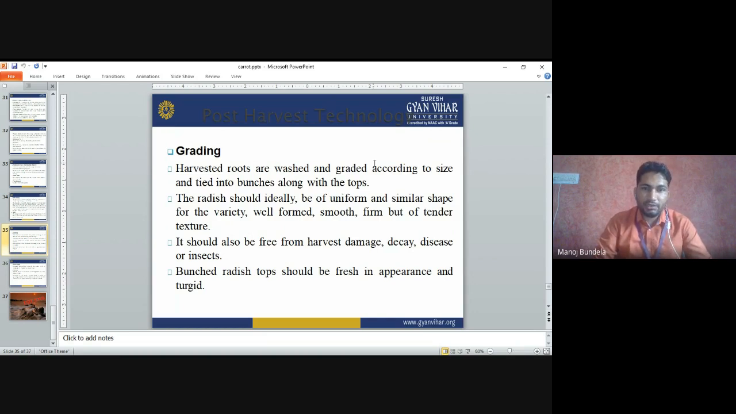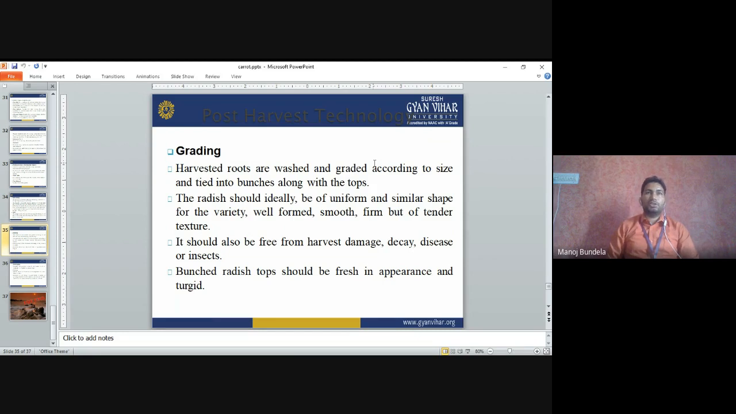Grading is also done. Grading is normally done based on the size of the roots, and on whether the roots are affected by any disease or not. We also check whether there is any physiological disorder like forking or pithiness. According to that, we have to give the grades.